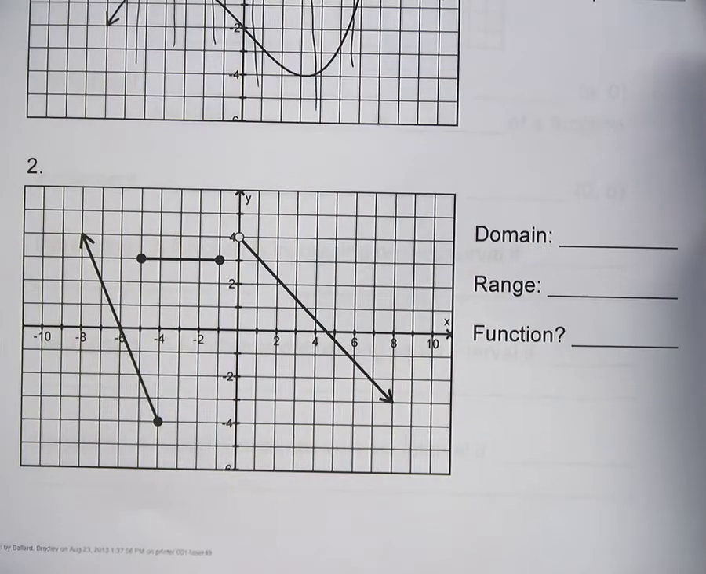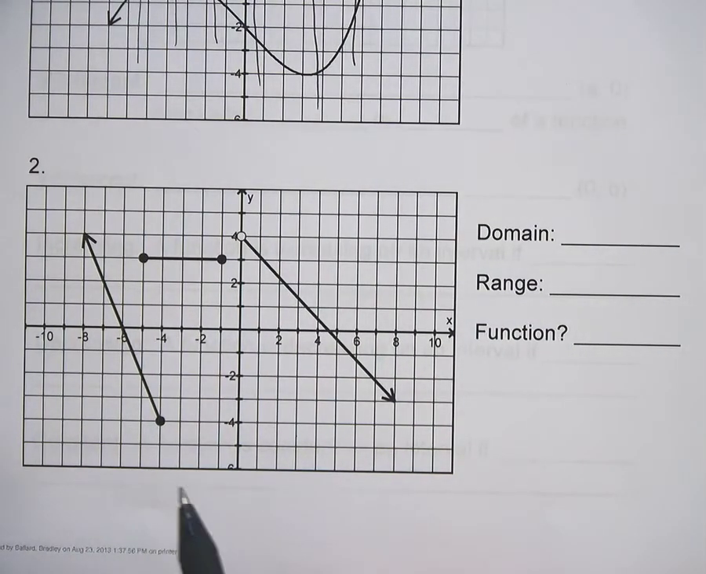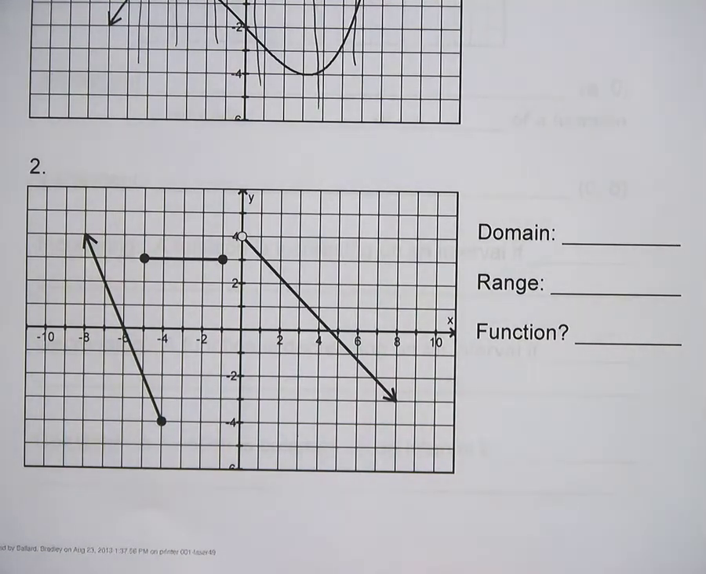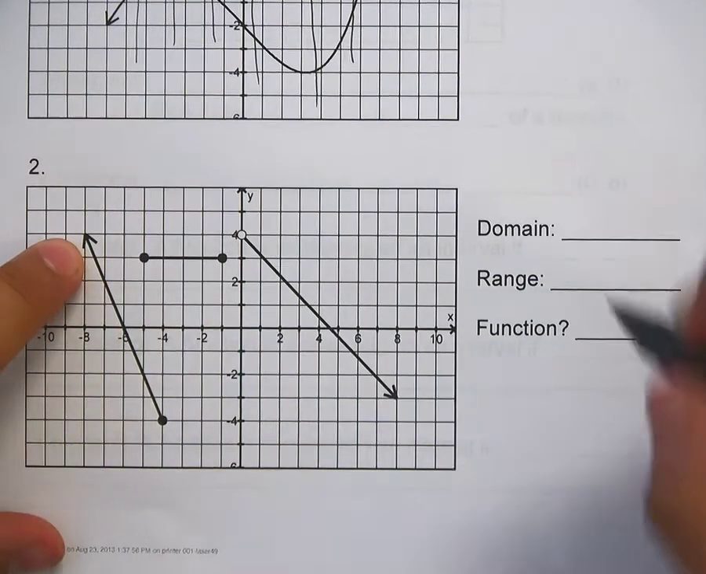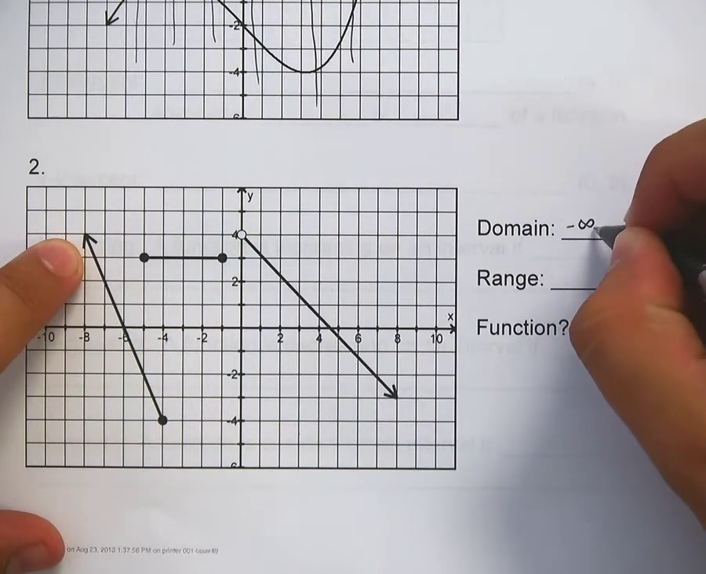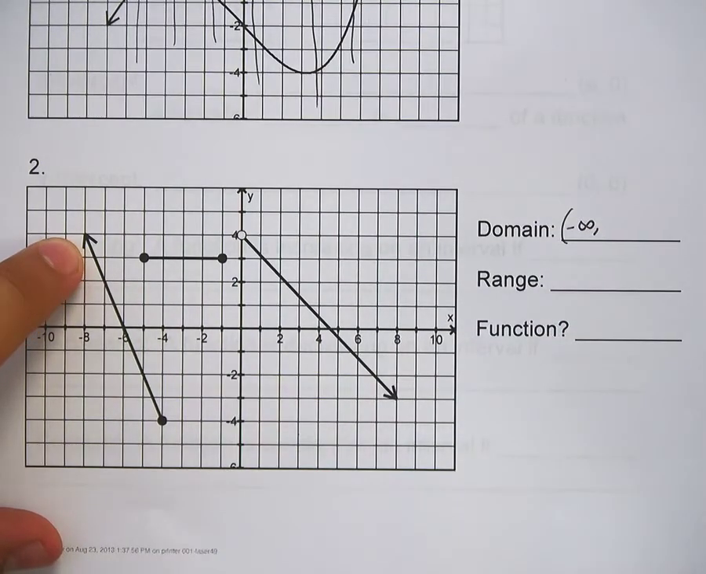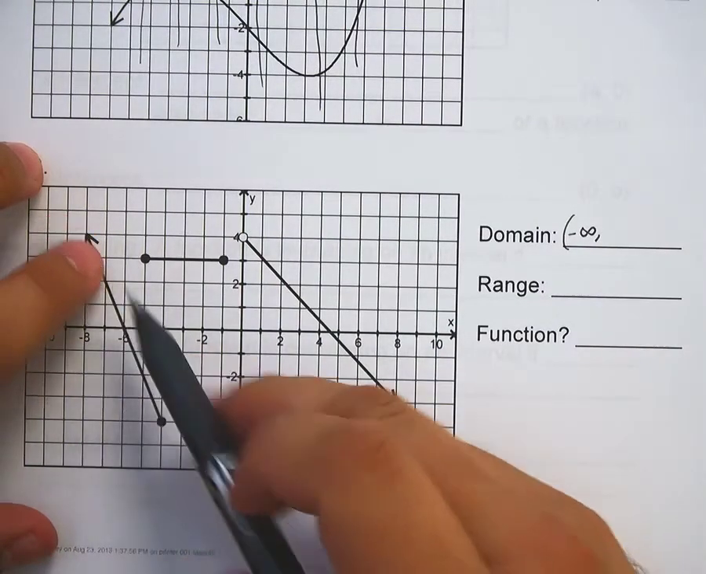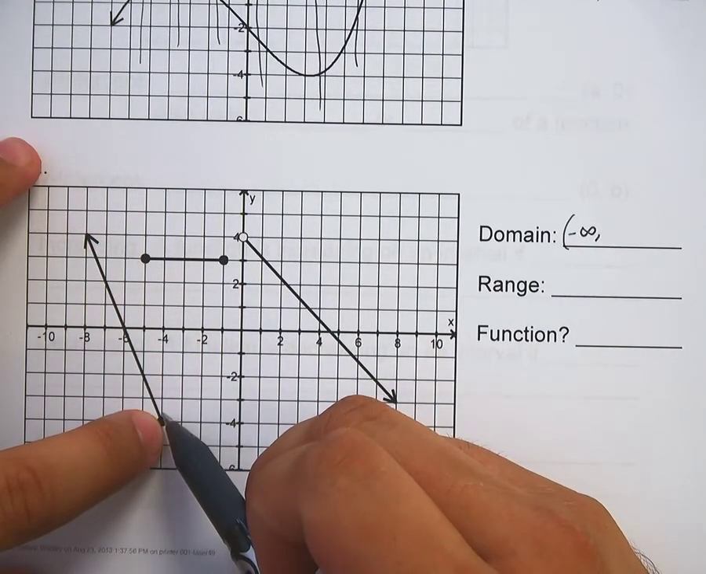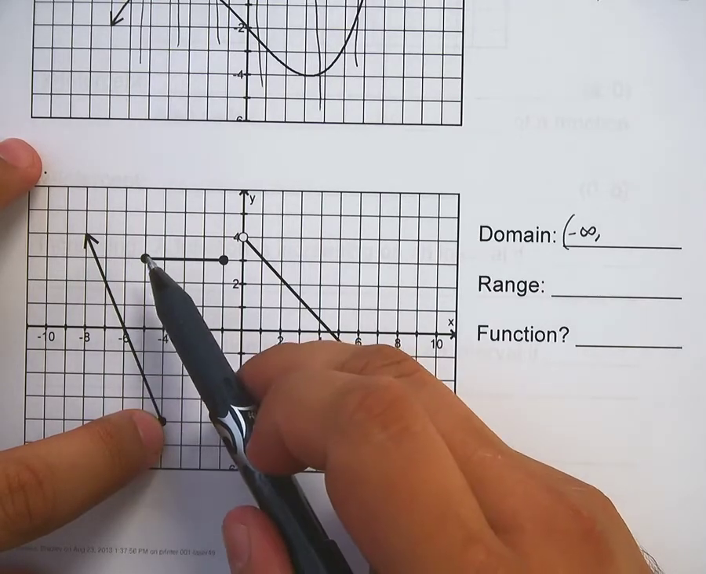All right, number 2 here, domain. Now we have to look at a couple of things for domain on this one. From the left, how far left does this go? Well, it goes to negative infinity is what this arrow tells me. So I know I'm going to go from negative infinity, not touching that, to what? Well, it goes to -4. Does it stop at -4? Well, it stops down here, but it continues up here.